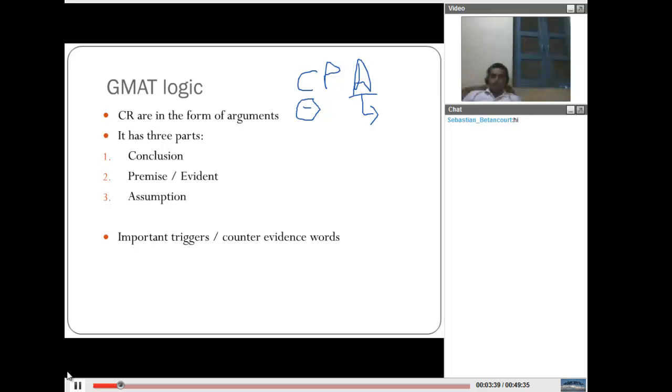If it's weakening, then we put a sign that this would go against the conclusion. That would make things easy for us. Otherwise, we'll get lost in the options. So we put a sign close to the CPA so that we remember the direction in which we have to go.